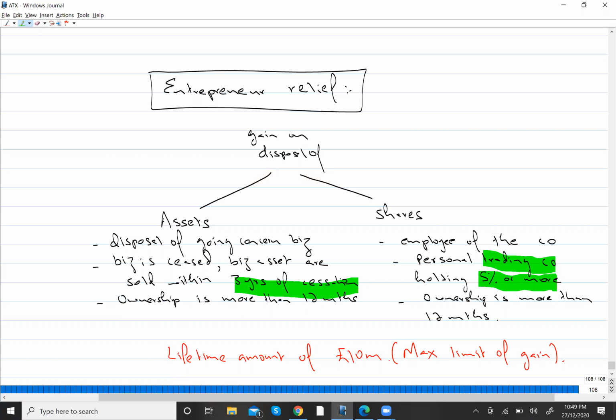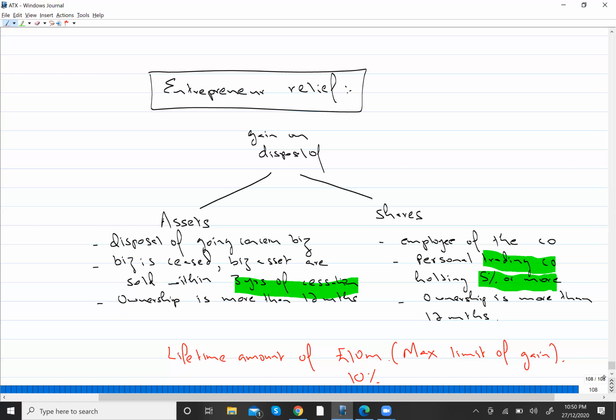So remember one thing, that assets or shares which are eligible for ER relief will now be taxed at a flat rate of 10%. Normally we pay the tax at 10% or 20%, right?